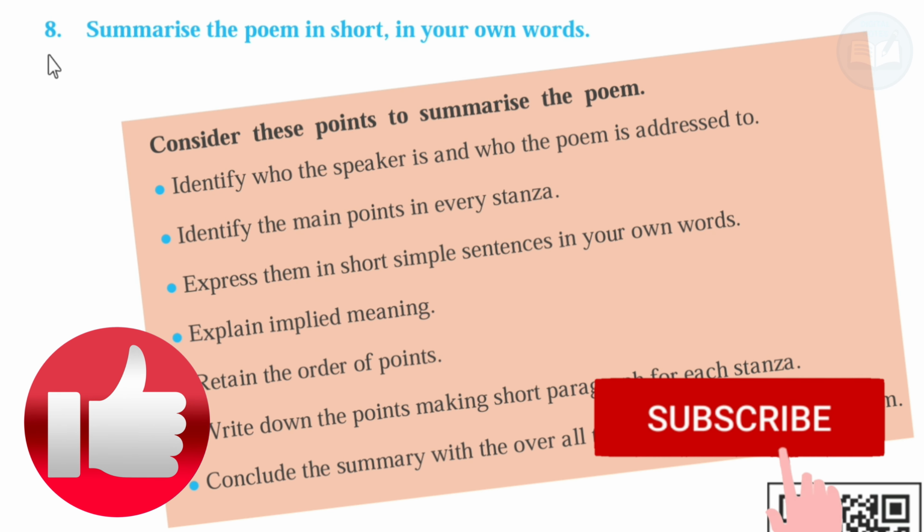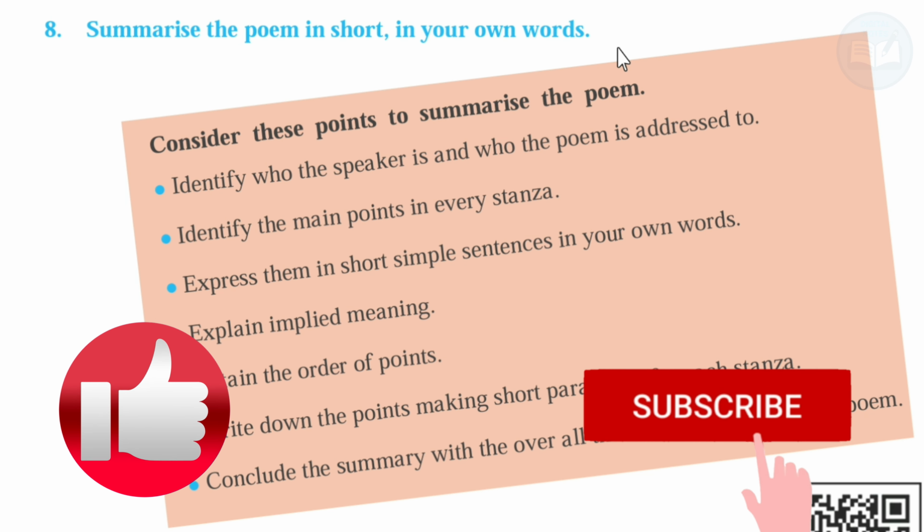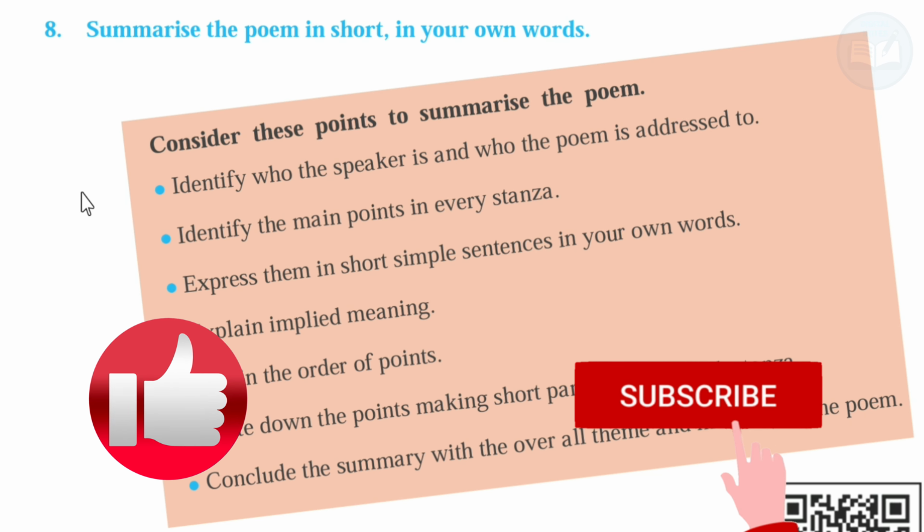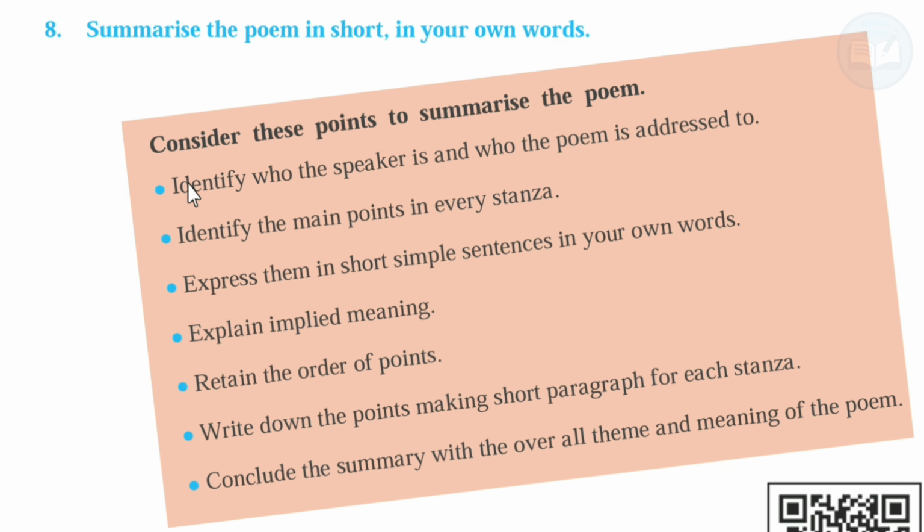Next question. 8th. Summarize the poem in short in your own words. Consider these points to summarize the poem. Identify who the speaker is and who the poem is addressed to. Next. Identify the main points in every stanza. Express them in short, simple sentences in your own words. Explain the implied meaning. Retain the order of points.